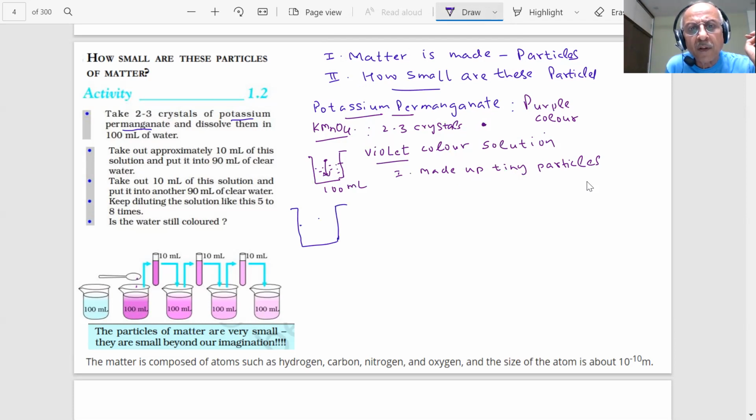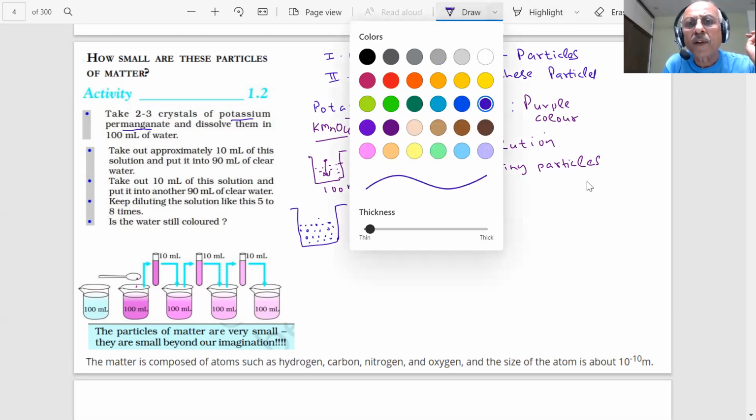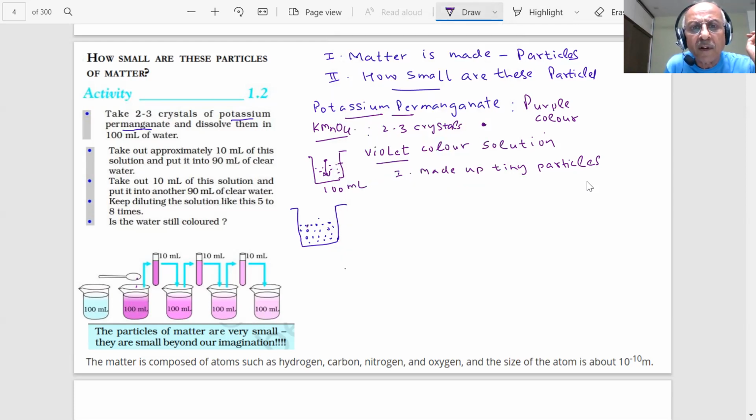You can see these violet color particles now. They are completely mixed up and the color of the solution changes.